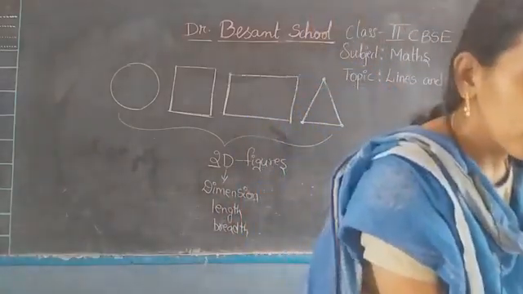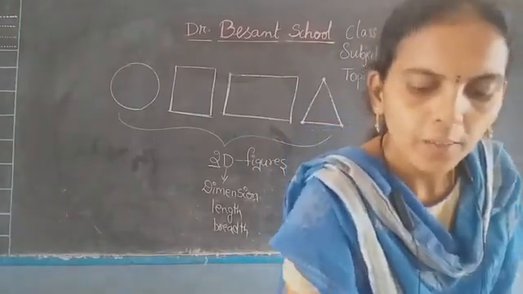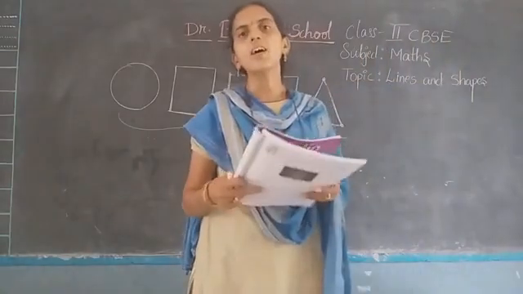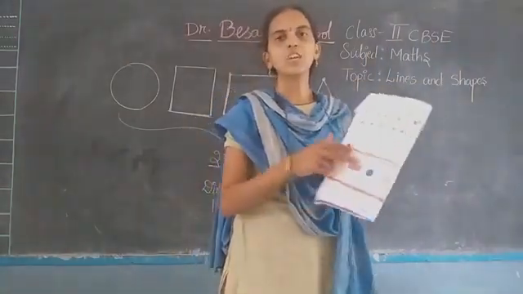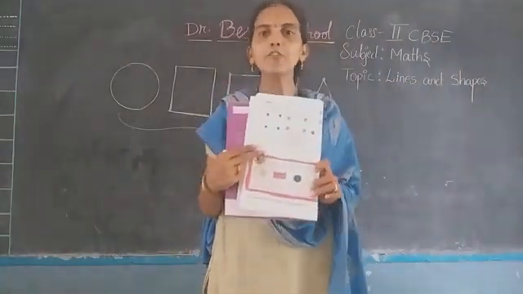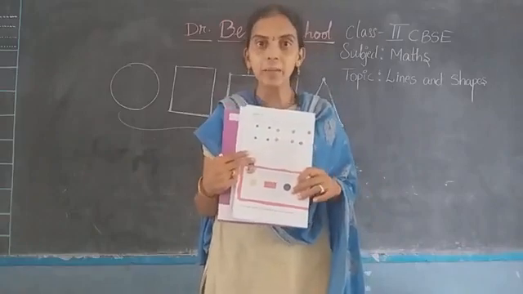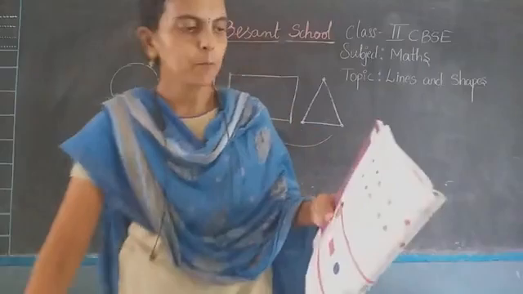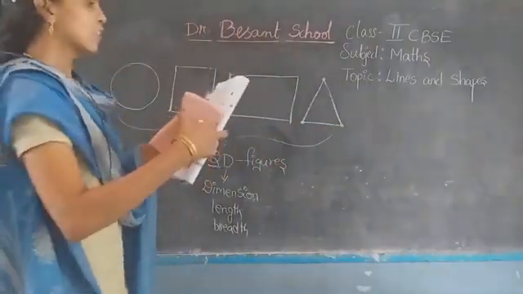So now children, please open your studio book. Page number 10. Open this page. Now you have to answer. You should tell me the answer. Hands on.